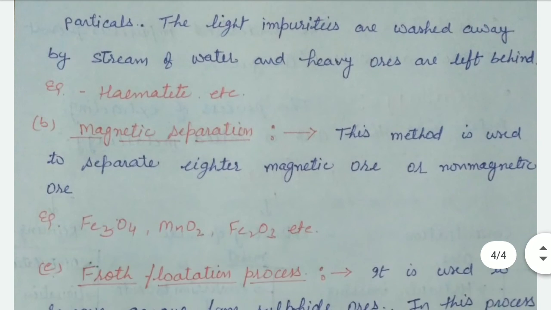The next way is magnetic separation. This method is used to separate non-magnetic ore from magnetic ore, or magnetic from non-magnetic. For example, Fe3O4, MnO2, Fe2O3, etc.